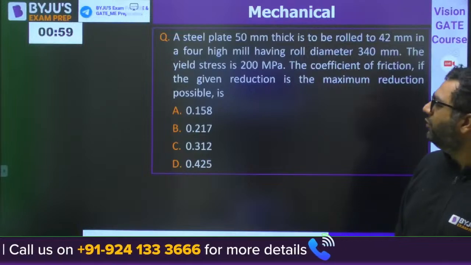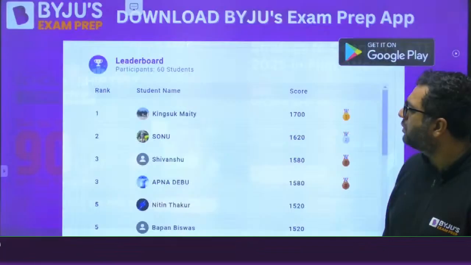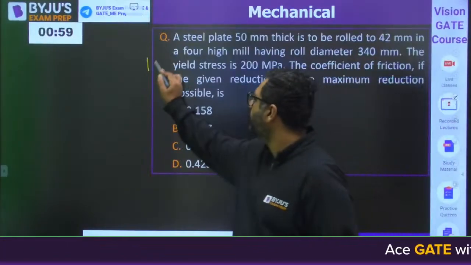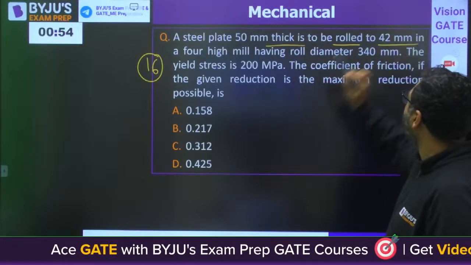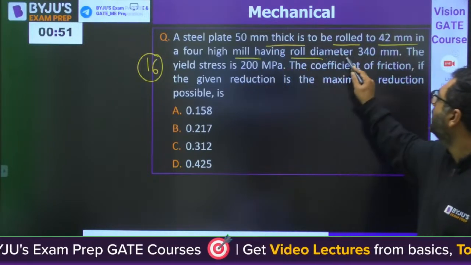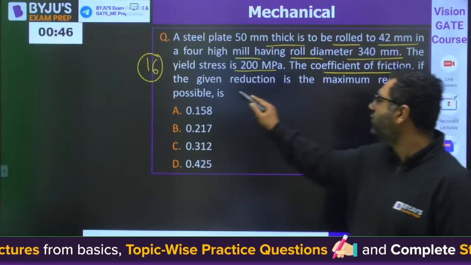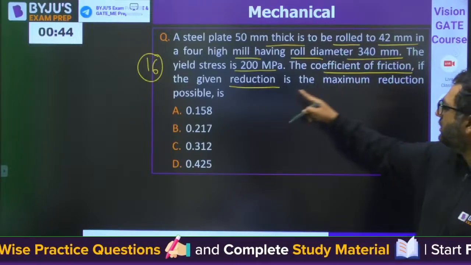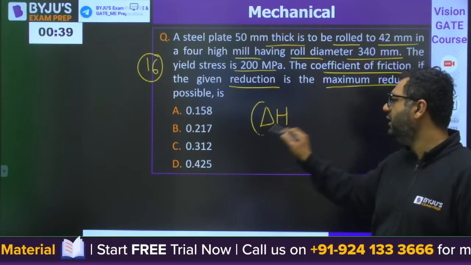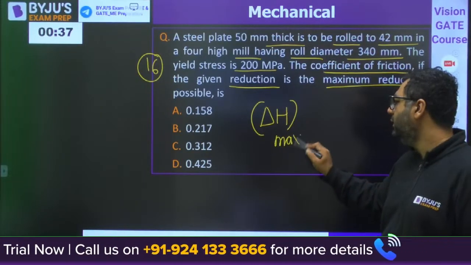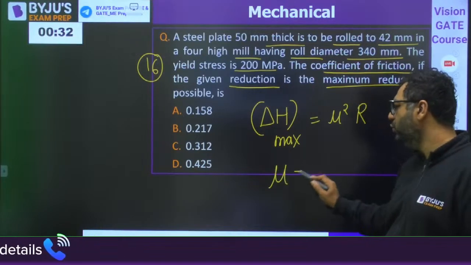Moving to the next question, guys. I feel we have already done 15 questions. This is question number 16. A steel plate 50 mm thick is to be rolled to 42 mm in a 4-high rolling mill. Roll diameter 340 mm. The yield stress 200 MPa. The coefficient of friction, if the given reduction is the maximum reduction. I feel everybody is aware about this formula. Delta H maximum is mu square R. Find out the value of mu.